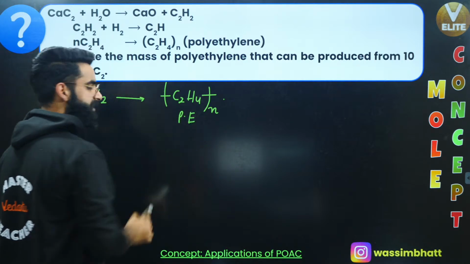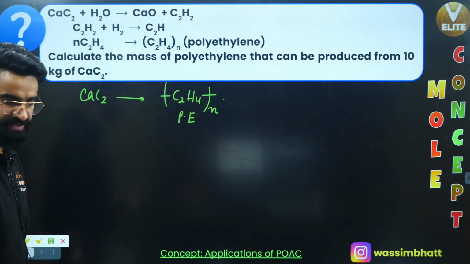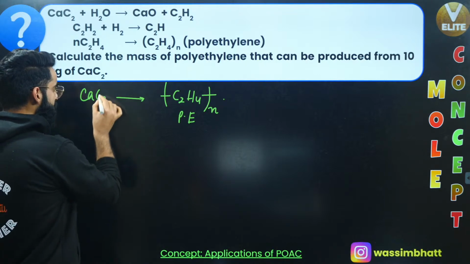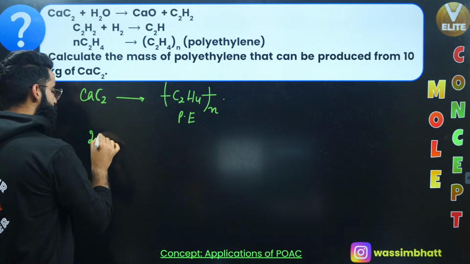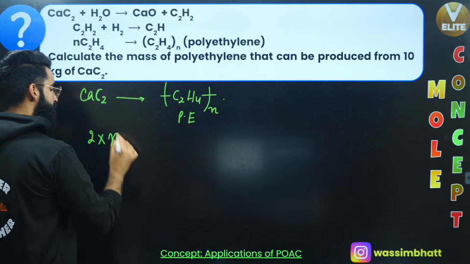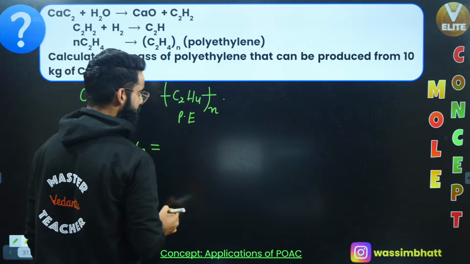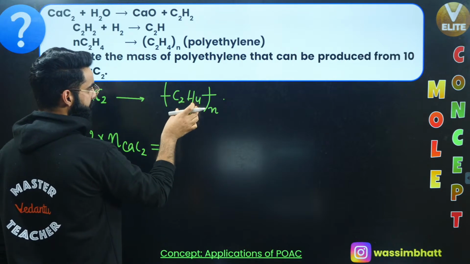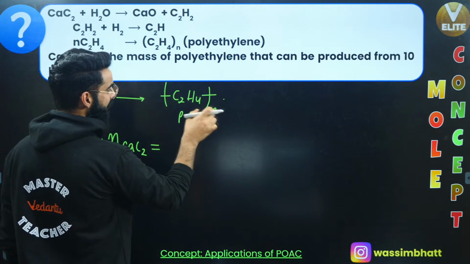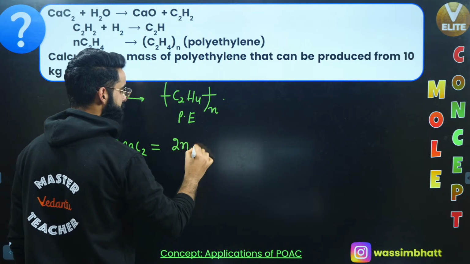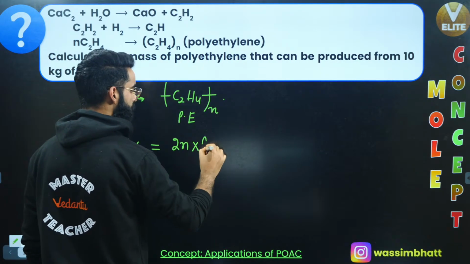So I'll write the POAC equation for carbon because carbon is remaining conserved as per the equation. Now first of all, how many carbon atoms do we have right here? 2. So 2 multiplied by the number of moles of CaC2. Instead of this arrow, I'll write an equality sign. How many carbon atoms do we have in this polyethylene? Is it 2 carbon atoms or 2N carbon atoms? These are 2N carbon atoms multiplied by the number of moles of this polyethylene.